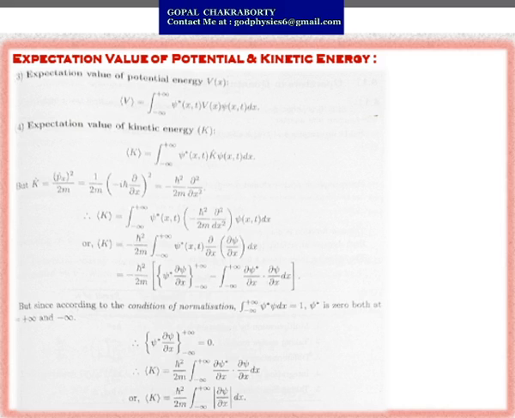So now the kinetic energy expectation can be represented as integration from minus infinity to plus infinity psi star within brackets minus h cut square by 2m del square by del x square psi dx. So this is the expression of expectation value of kinetic energy.